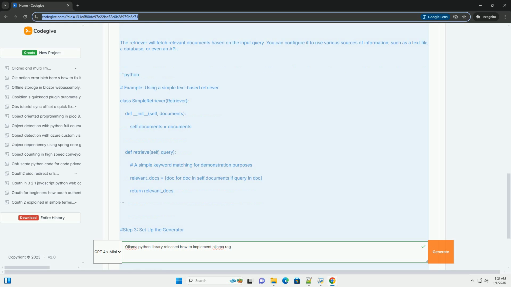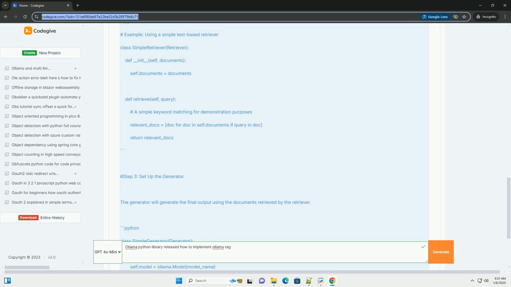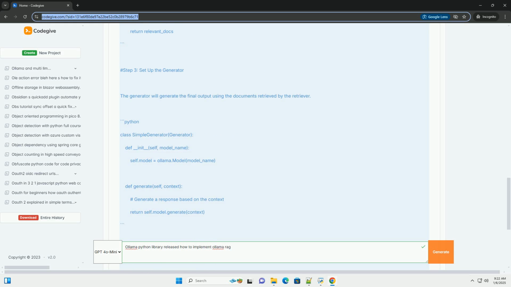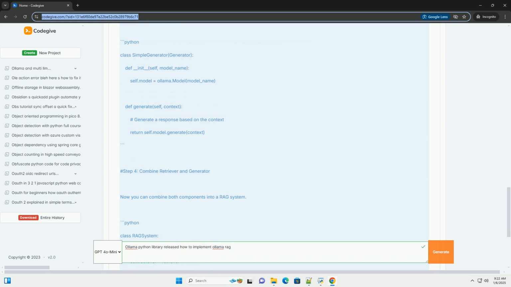Getting started with Ollama. Installation. Before you can use Ollama, you need to install it. You can install it via pip.